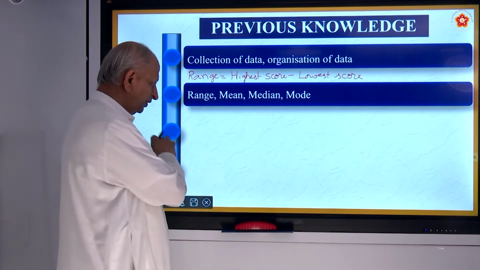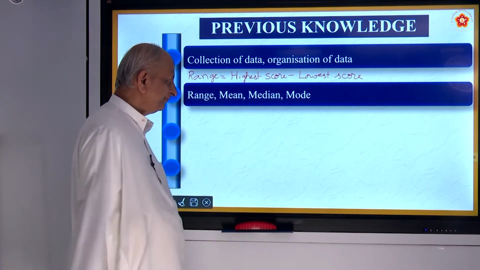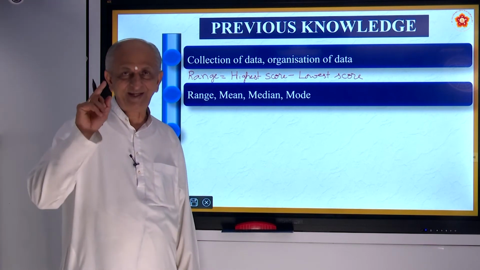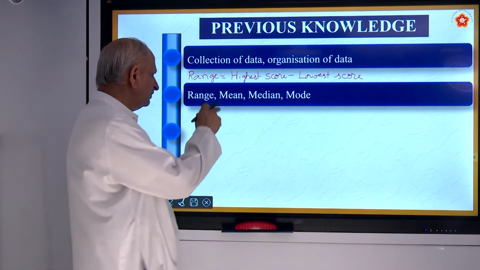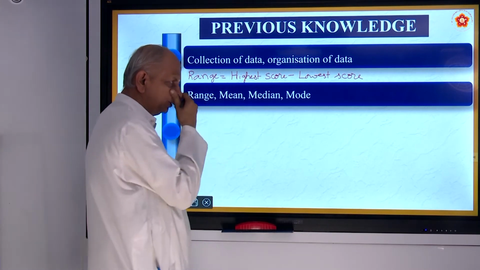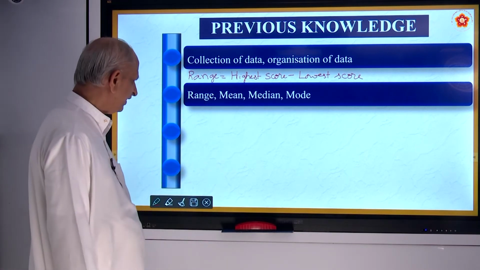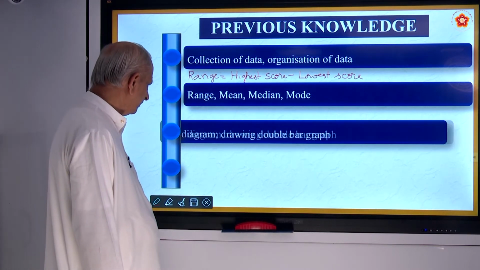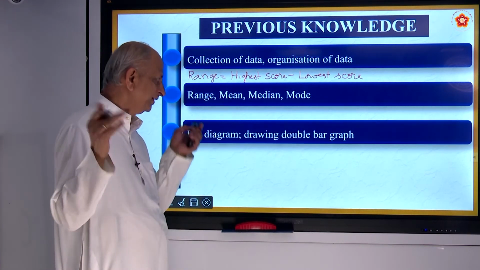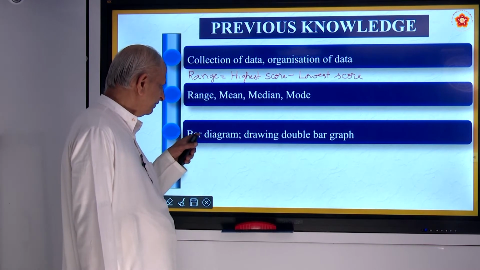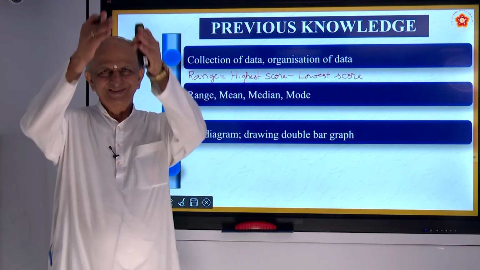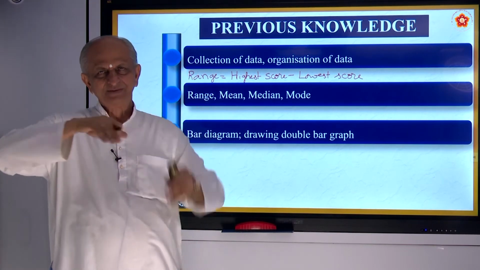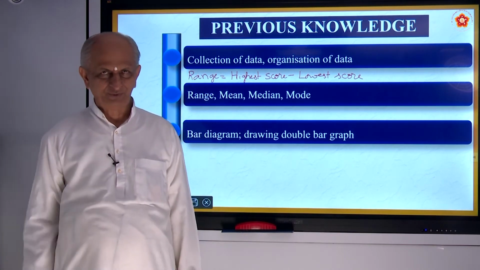So the group data you have to arrange in ascending or descending order. Then we have to take the mean, median, mode, which you already studied in the previous class. Also we know about representation of the data. That can be done by bar diagrams, in the vertical way, and it can be done in the horizontal way also.